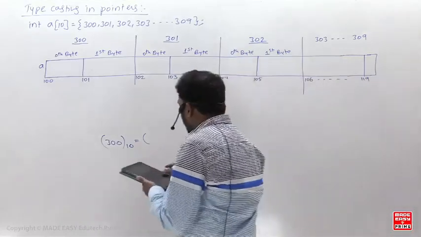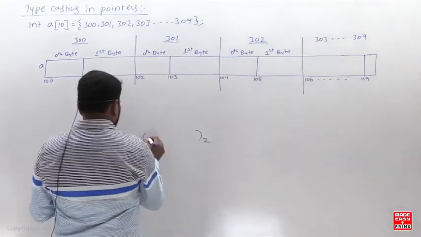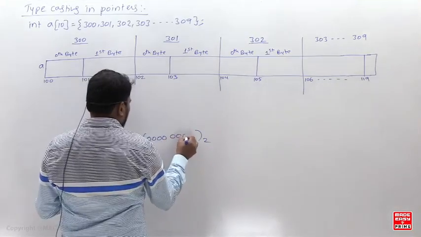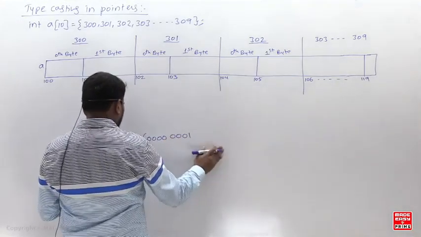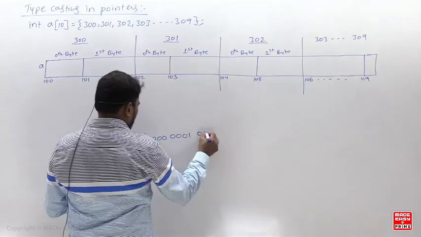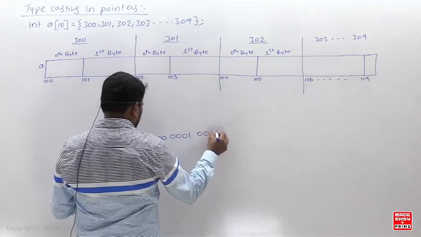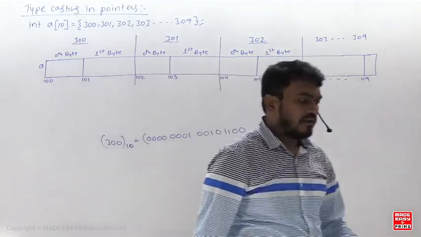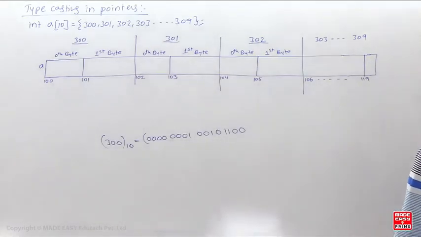So this is the 300 binary. Just listen here. Writing 0 0 0 0, okay, 0 0 0 1, and the next is 0 0 1 0 1 1 0 0. Okay, right.